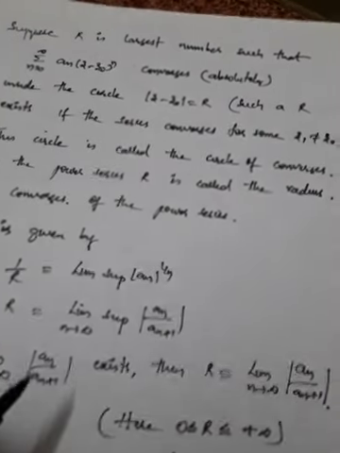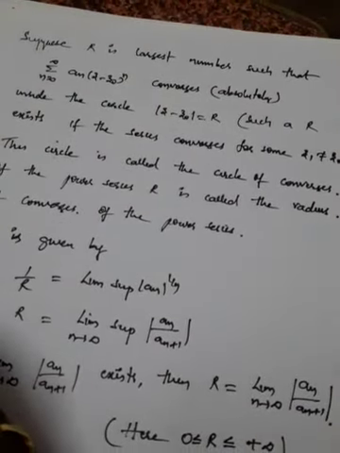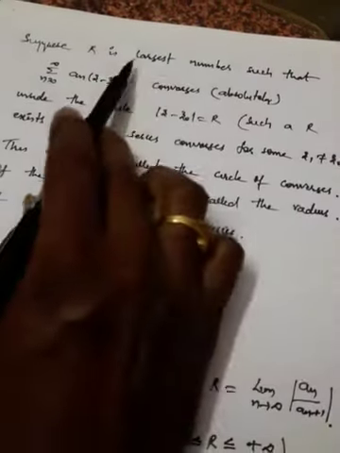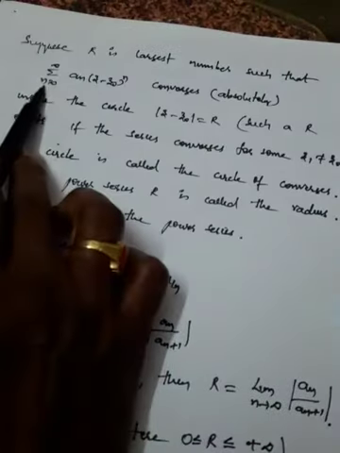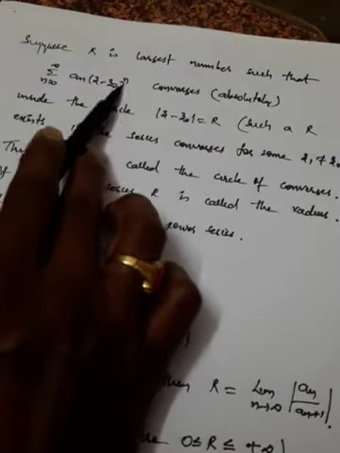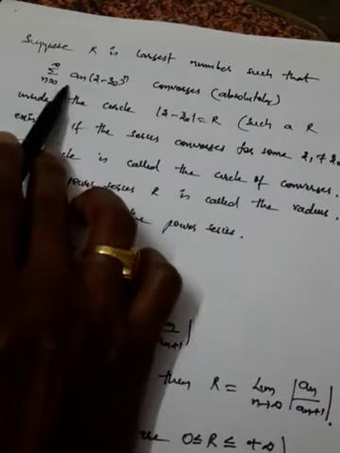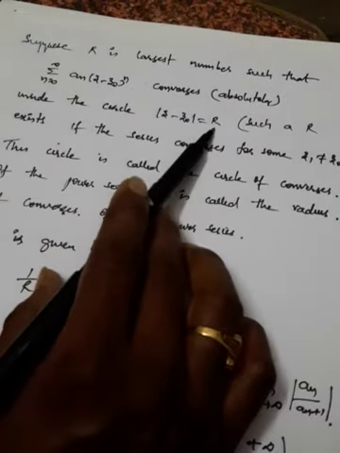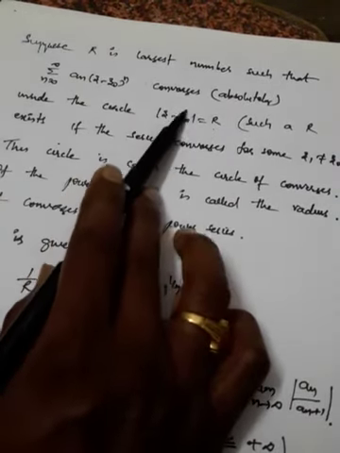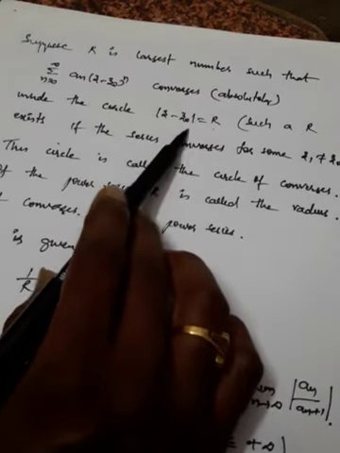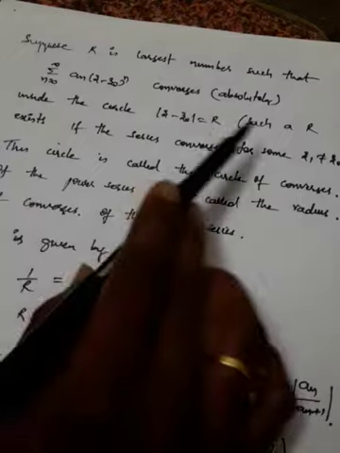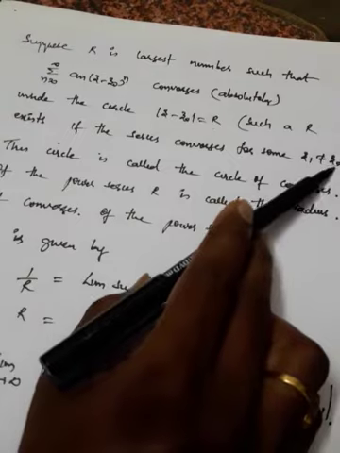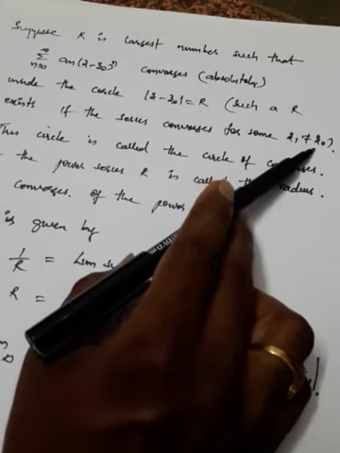Yes, there is another note that we need to understand regarding the power series. Suppose R is the largest number such that the summation n equal to 0 to infinity a n (z minus z naught) whole power n converges absolutely. So we'll take a circle having radius r, that is mod z minus z naught, where z naught is the center. If such an r exists, the series will be convergent for z1 which is not equal to z naught.